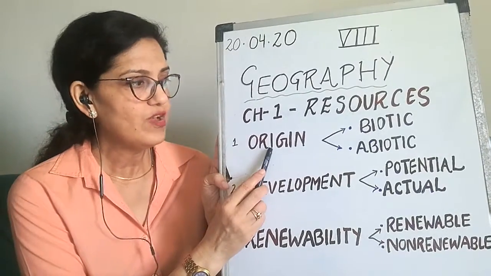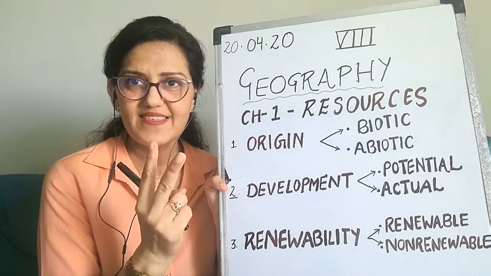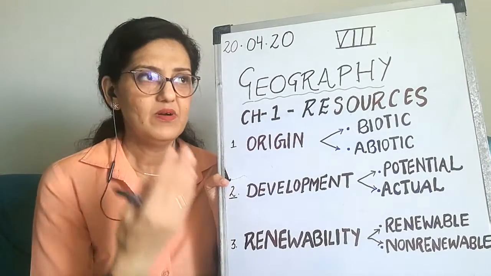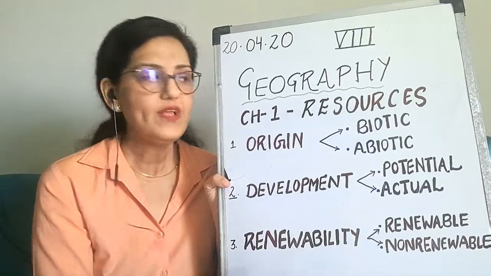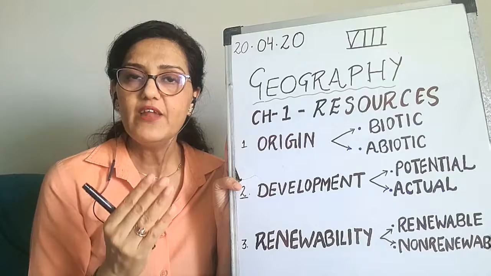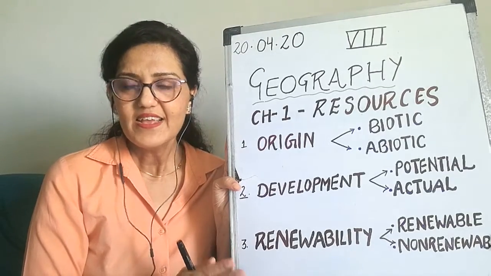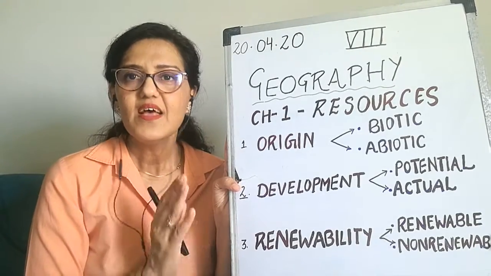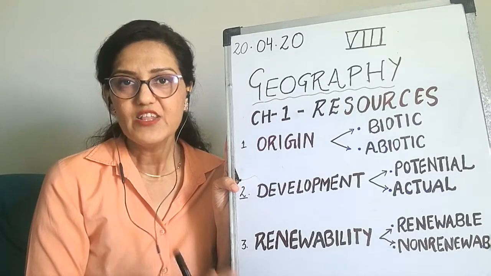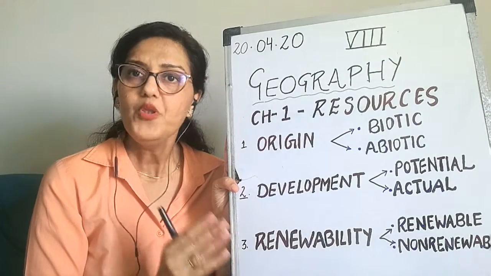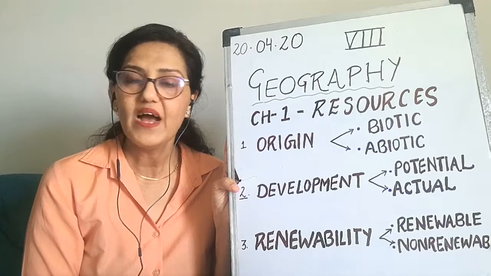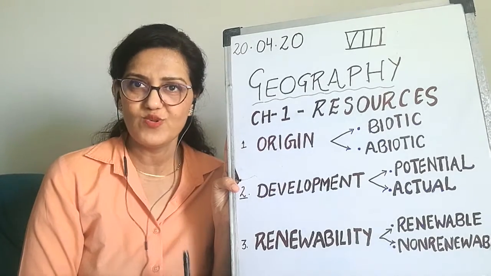On the basis of origin, they are classified into two parts: biotic and abiotic. I know you all already know what biotic resources are. Biotic resources are the resources obtained from living organisms. Can you give an example? Plants, animals: they are biotic resources. And abiotic resources are the resources we obtain from non-living things, like land, air, water. They are non-living, so they are abiotic resources.